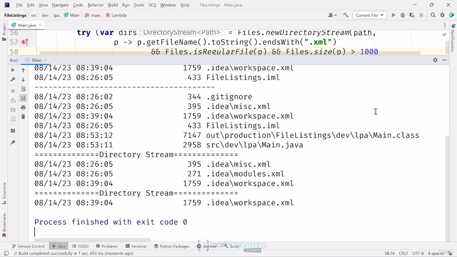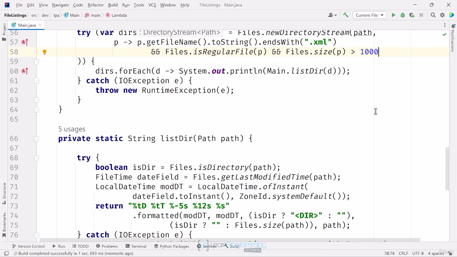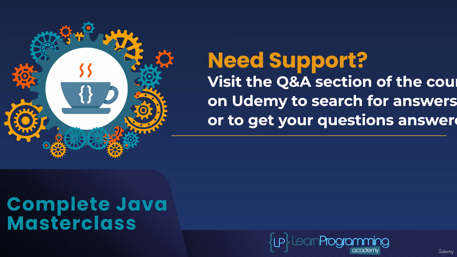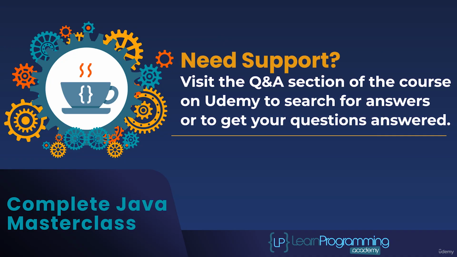This method probably reminds you of the filter method, except it doesn't include depth. Another important thing to note about this method is that the elements returned by the iterator are in no specific order. These methods make it pretty easy to walk the file tree or list data in directories. If you've examined the Files class API closely, you'll have noticed there's also a walkFileTree method. I'm going to give you an example of this method next. Because it's not so straightforward, I think it warrants a little extra attention. Since this video is getting a bit long though, I'll do that in the next video.